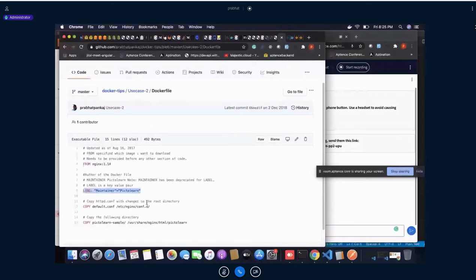So what exactly is in this default.conf? We can see it here. What we are suggesting is that our application should run on port 80, means our internal port would be 80. Host server name will be localhost.